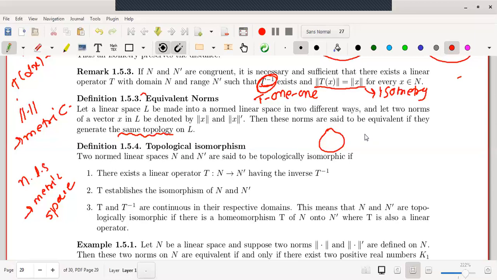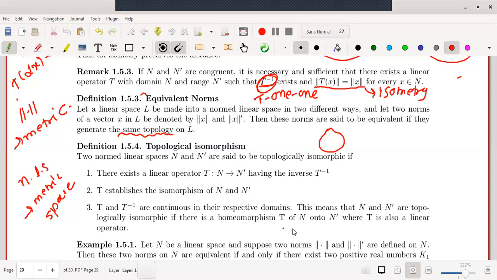Let us come to the next definition, topological isomorphism. We'll first have a look at the definition. The two normed linear spaces N and N dash are said to be topologically isomorphic if there are three conditions. First, there exists a linear operator T from N to N dash having inverse T inverse. Second, T establishes the isomorphism between N and N dash. Third, T and T inverse are continuous on their respective domains.